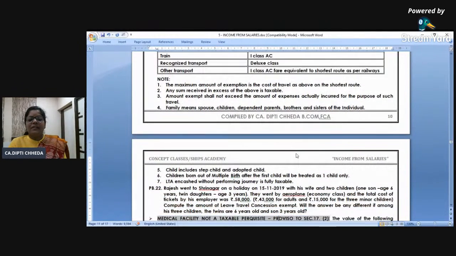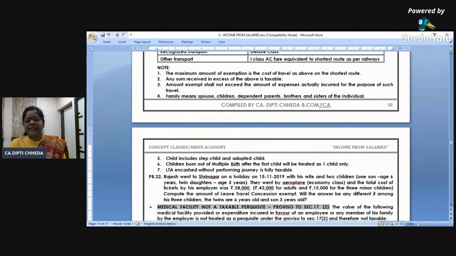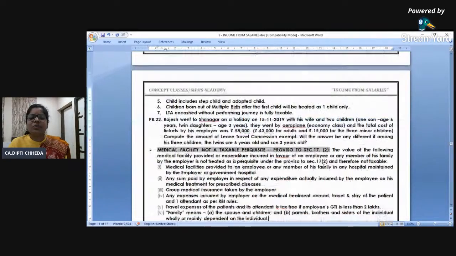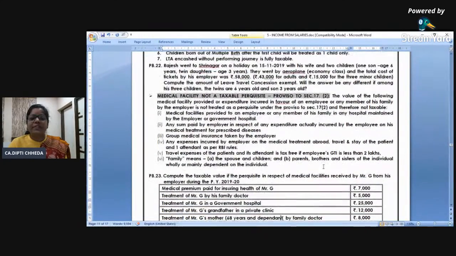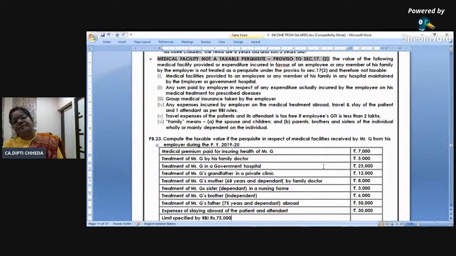Okay. Now the googly is in the 7th point. I don't know why they have asked this twice, thrice in the CA exam. That children born out of multiple births. For how many children is it allowed? 2. So children born out of multiple births after the first child will be treated as one child. Means first a single child and then twins, तीनों का leave travel exempted. First only twins, 2 हो गए. Third child's leave travel allowance will be taxable. You read this question which is solved below. It's solved in your book also and you can revise.